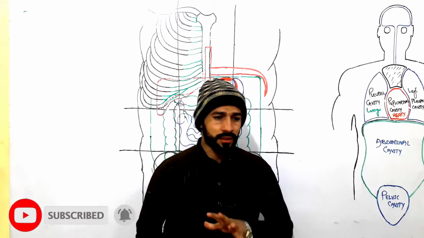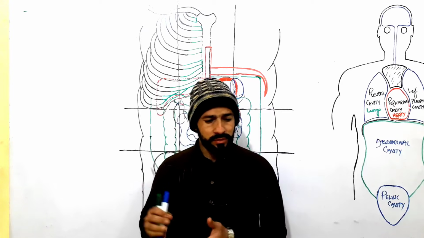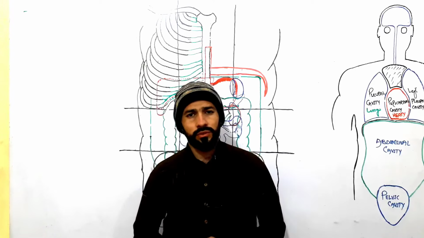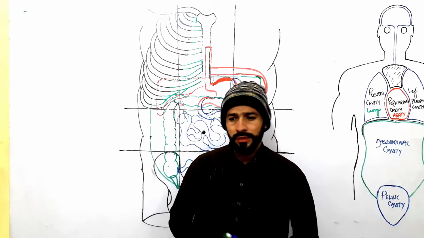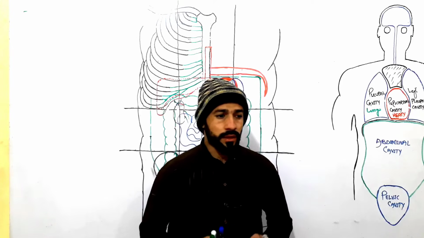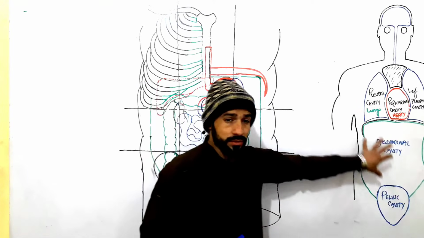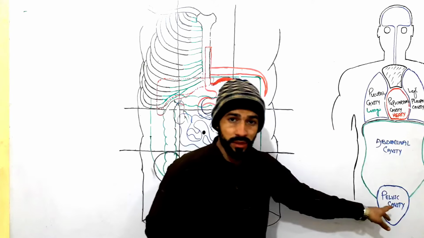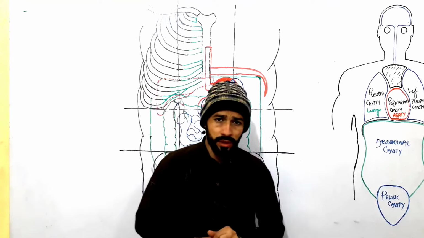Dear friends, as we are doing the introduction of anatomy, in the previous 9 or 10 lectures I have recorded about the body movements, body positions, right? About the introduction and history of anatomy, the branches of anatomy, the body plans we have discussed. And in this lecture we had discussed about the body cavities, and there was another picture too in which we discussed about the body cavities, right?